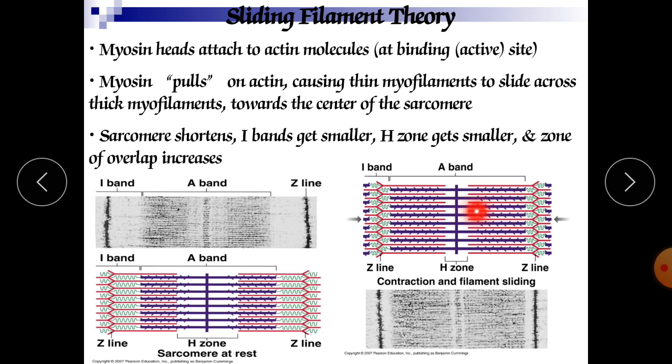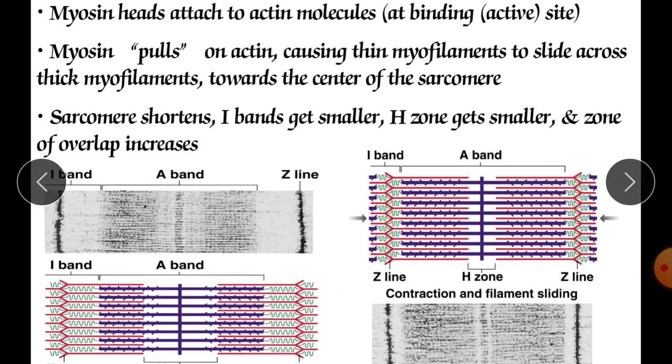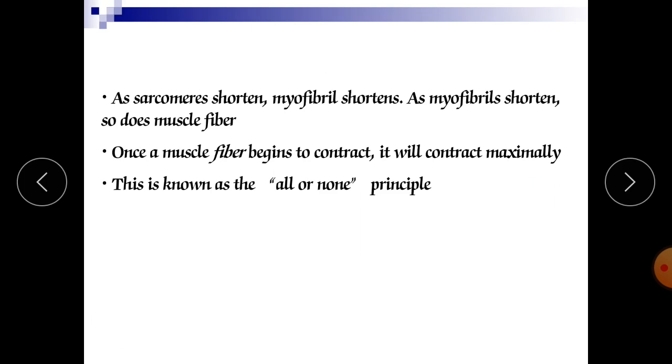In this fashion, here you can see the overlap has occurred. It means the contraction and filament sliding has occurred, which means the muscle has been completely contracted. As a sarcomere shortens, the myofibril shortens. As the myofibrils shorten, so does the muscle fiber.